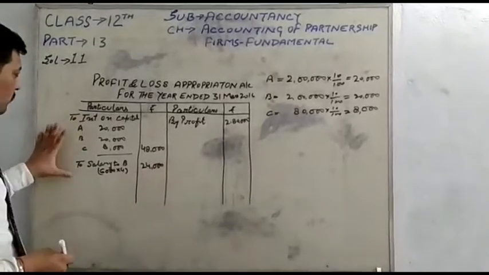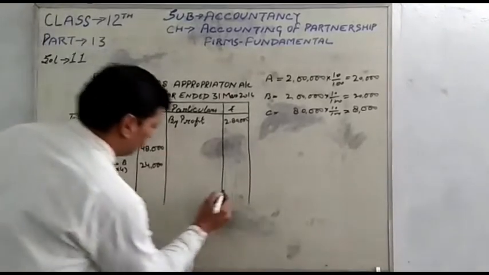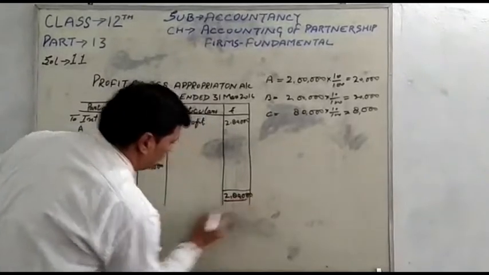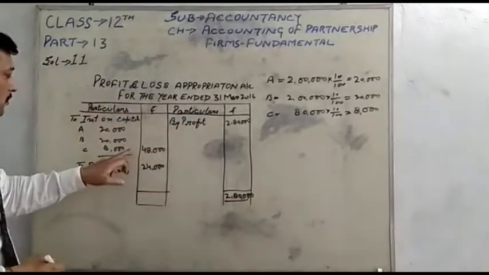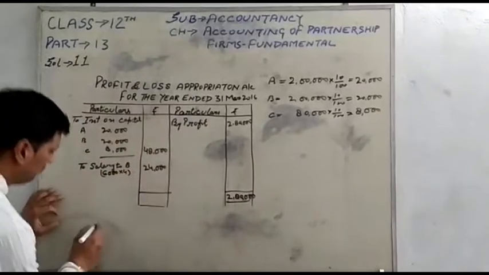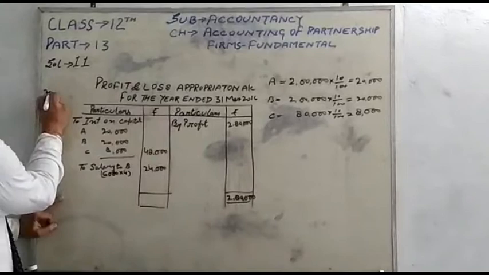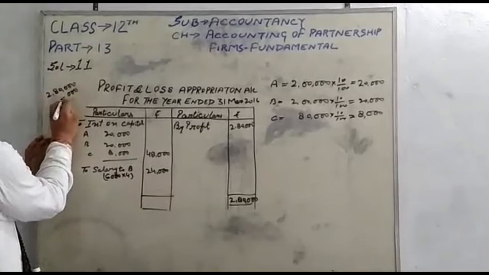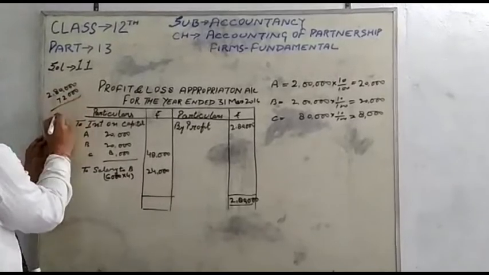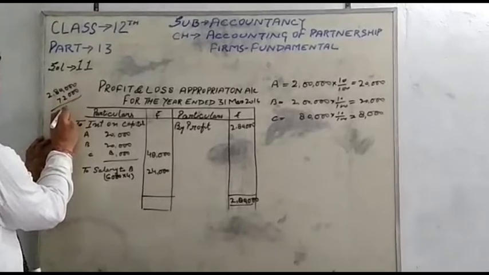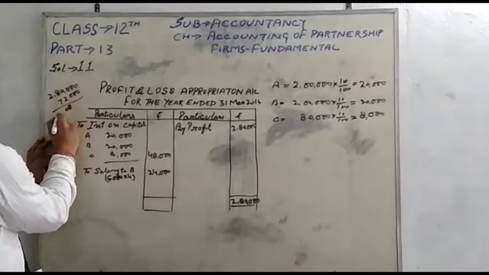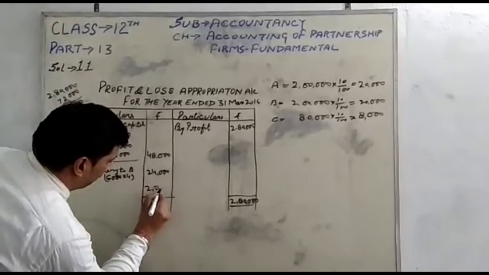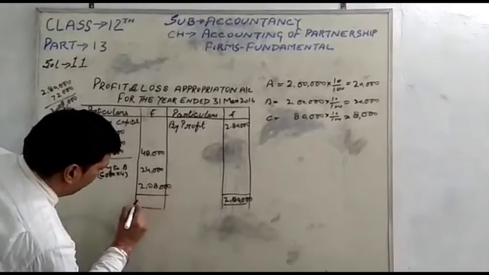Completed. The firm allows two things to the partners out of profit. Next, total profit 2,80,000, and total of the debit side 72,000. Remaining is 2,08,000, which is the profit.